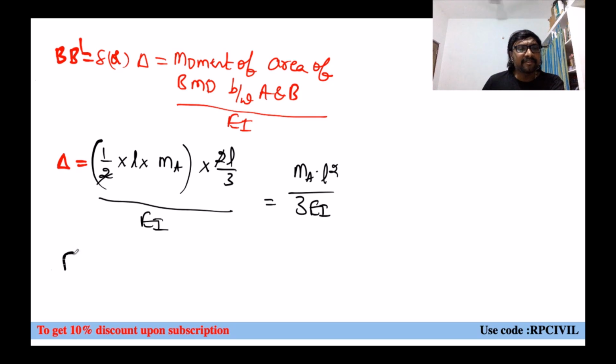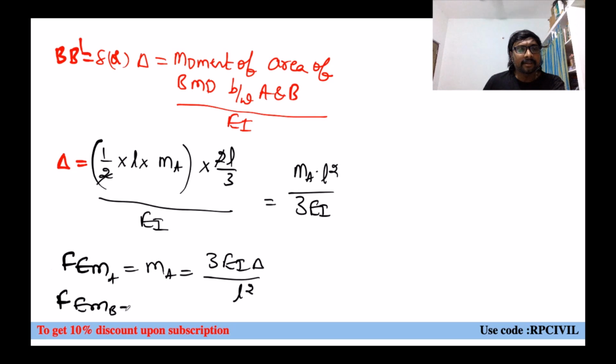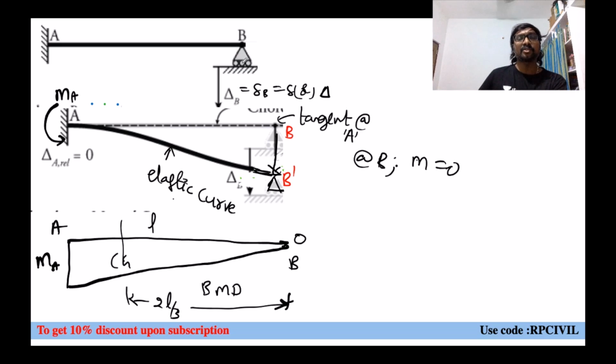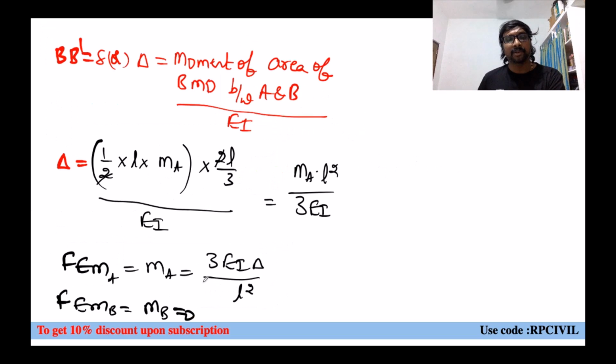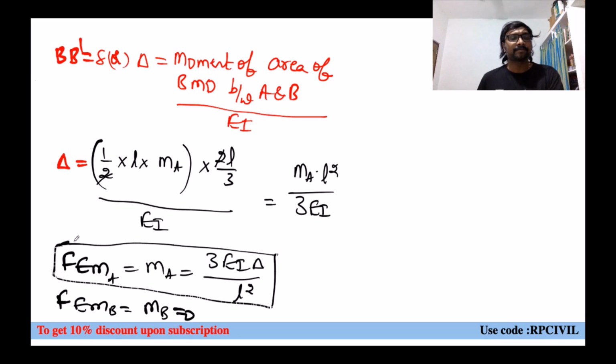Then what is that fixed end moment at A? That is MA. How much are you getting here? If you keep this MA as it is, on the other side, what will you be getting? 3EI delta by L square. And what is the fixed end moment at B, that is MB? 0, because it is not fixed, no? B is not fixed, no? So no moment will be there, right? Because of roller support nature or hinge support nature, we will be getting moment 0. But because of fixed nature at A, moment will be there, right? MB is 0.